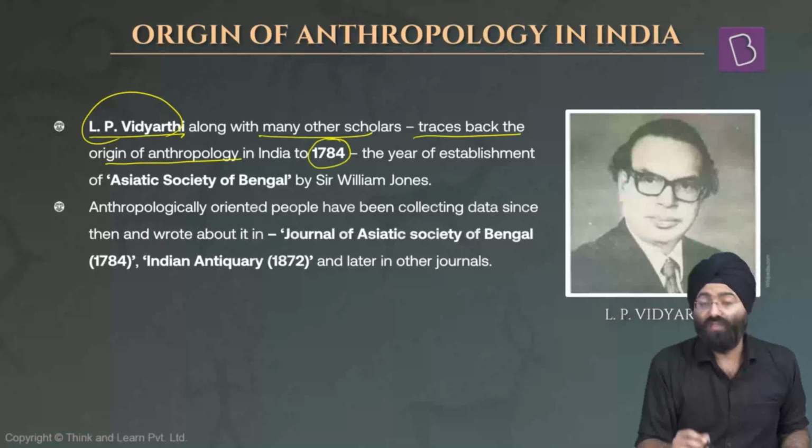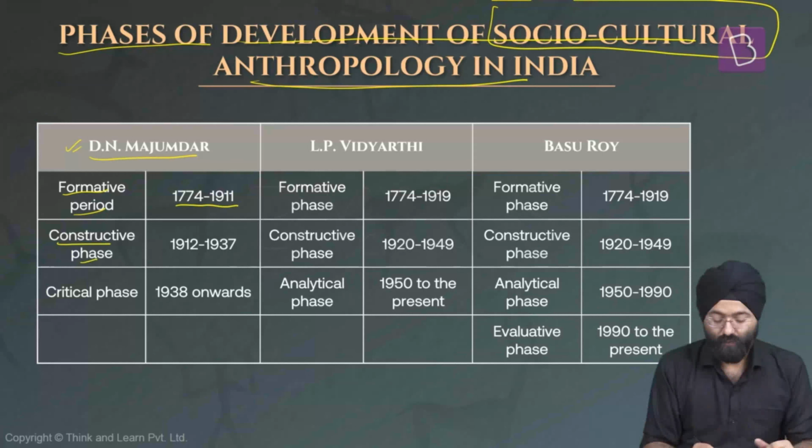So let's see what are the various phases of development of socio-cultural anthropology in India. Various classifications of development have been given. One is given by D.N. Majumdar, where he said the first is a formative period, which is from 1774 to 1911. Then he says there is a constructive phase from 1912 to 1937. Then he says there's a critical phase from 1938 onwards.